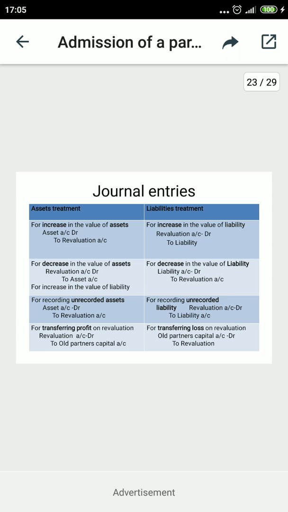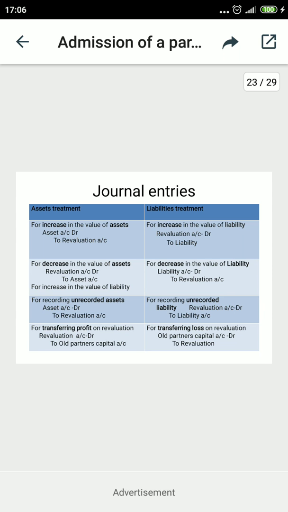As the last point, the revaluation account is to be closed, and you have to see how to close. If journal entries are there, make the total of how many times the revaluation account is debited or credited. Then whichever side is short, write down the revaluation account and place on the next side the old partners' capital accounts. But if you are preparing the revaluation account, you make the total of both sides, the debit as well as the credit.